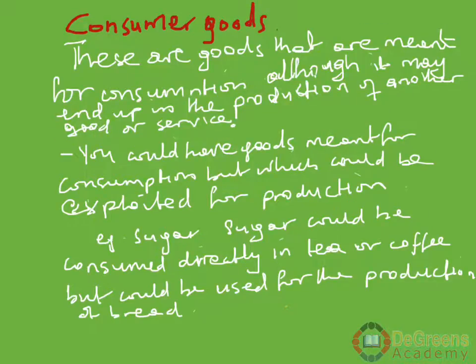I hope that one is quite clear. Now, if we look at consumer goods, what are they? These are normally what they call the finished goods. They are meant for consumption. Although, in the process of consumption, they might end up in the production of another good or service. Like we take the case of the electric shaver.